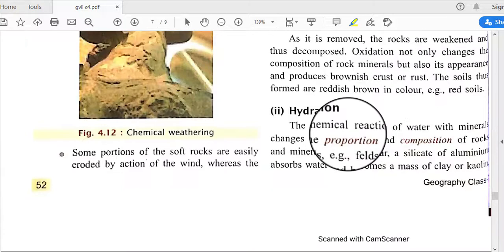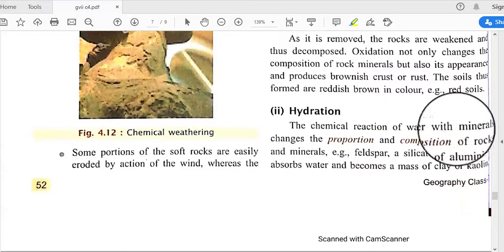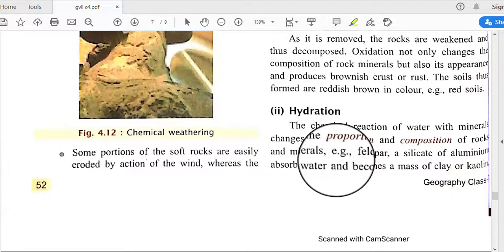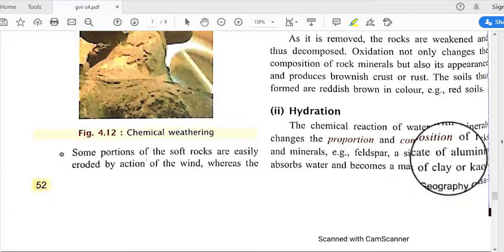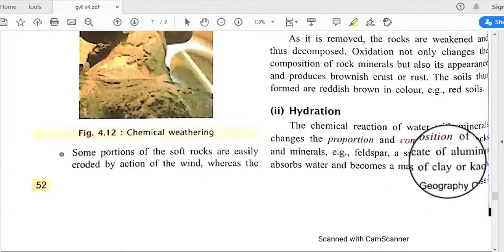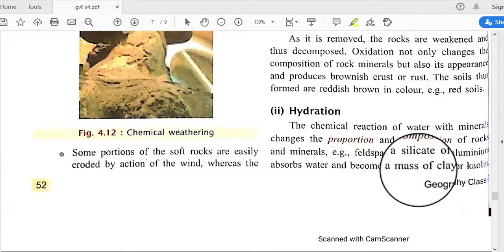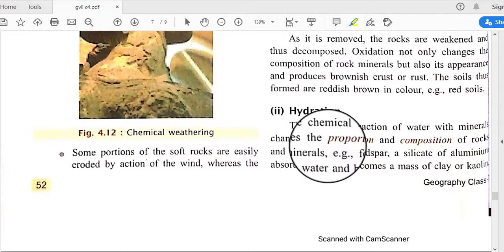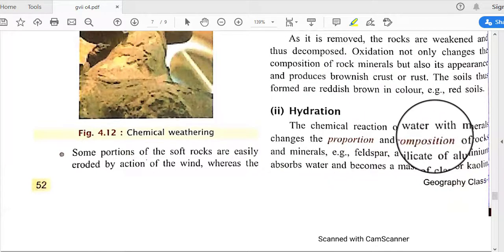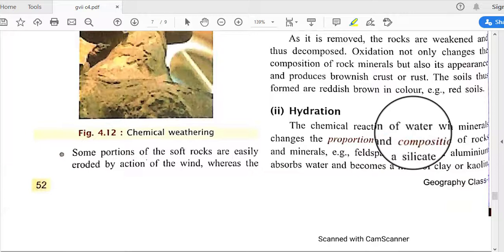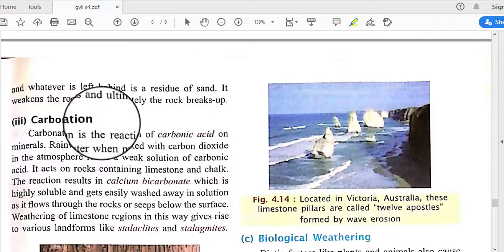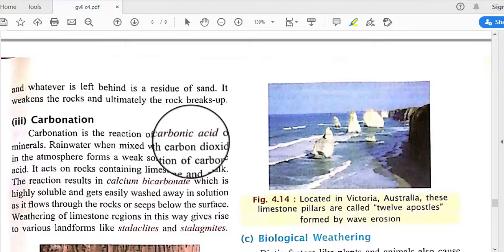Next, hydration: the chemical reaction of water with minerals changes the proportion and composition of rocks and minerals. For example, feldspar, a silicate of aluminium, absorbs water and becomes a mass of clay, or kaolin. So hydration weathering is totally based on the activity of water. Next is carbonation, which is the reaction of carbonic acid on the mineral.